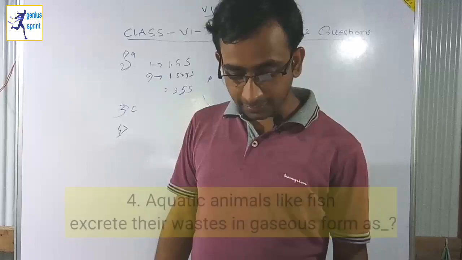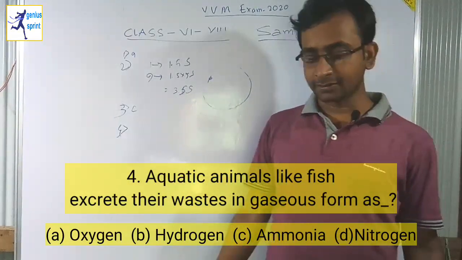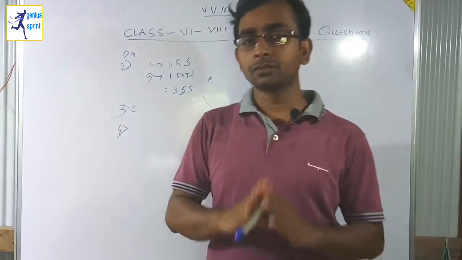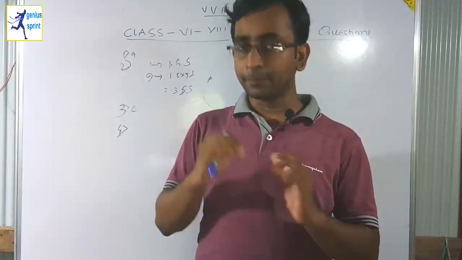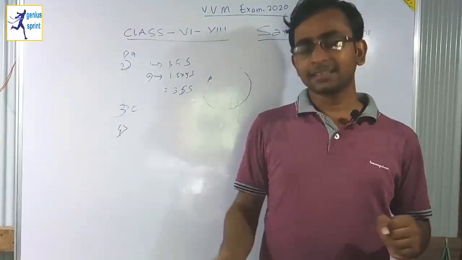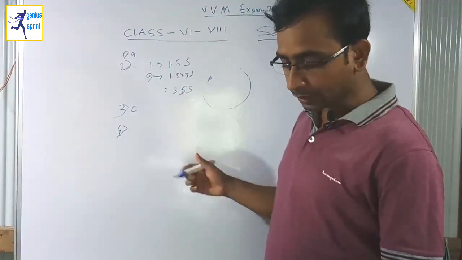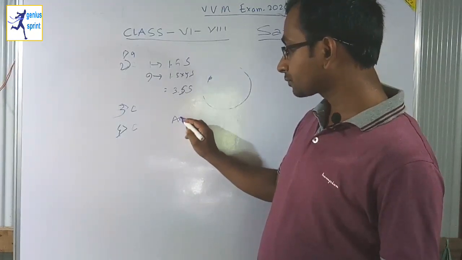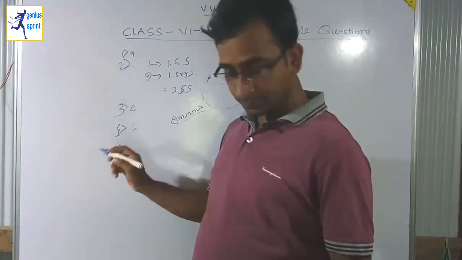Aquatic animals like fish excrete their waste in gaseous form as. All of you know that aquatic animals are those animals which basically stay in the water. These types of animals excrete their waste materials in the form of gas, and we know that this form is ammonia. So the answer is ammonia, option number C. Okay, so question number 5.